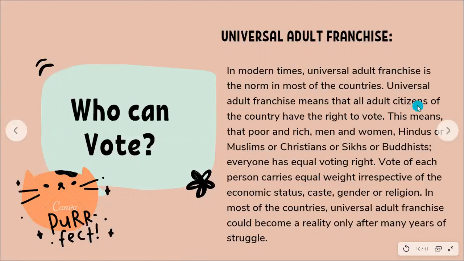But now universal adult franchise means all adult citizens, people above the age of 18 in a country, have a right to vote. The poor, rich, men, women, Hindu, Muslim, Christian, Sikh, Buddhist, everyone. Everyone has equal voting rights. The vote of each person carries equal weight irrespective of economic status, caste, gender, religion. And we've achieved this after many years of struggle.